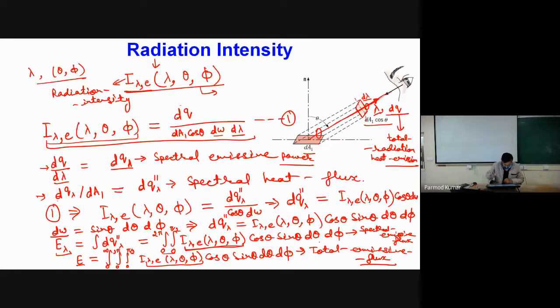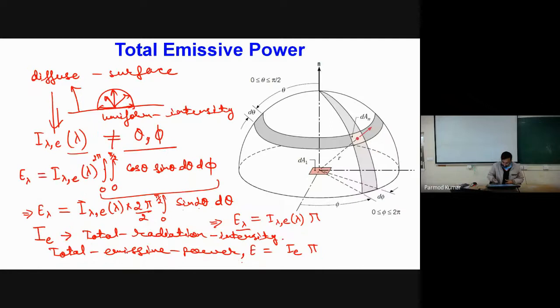Okay, so what I am doing basically is considering this integration over wavelength altogether as a quantity I e, and then this integration over angles will result in nothing but the multiplier pi. So I can write my total emissive power as nothing but I e into pi, where I e includes the total radiation intensity over the entire spectrum of wavelength. Fine.